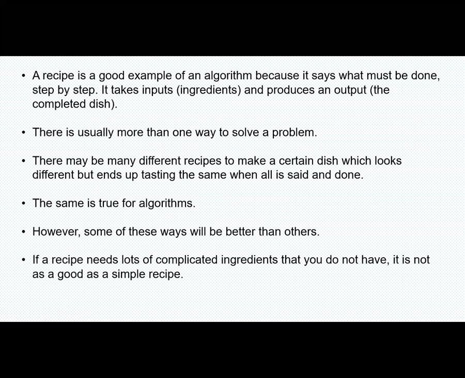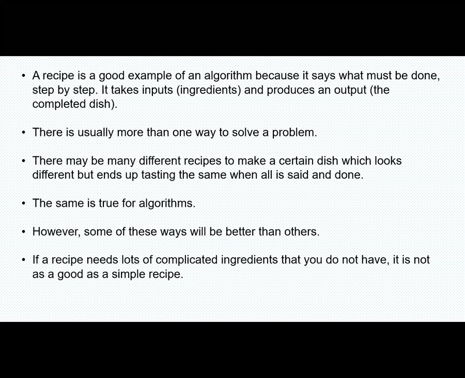In a recipe, what do we have? A number of steps, how we have to cook that recipe. The input of a recipe is the ingredients we need for cooking that particular dish, and the output is the ready to serve dish.